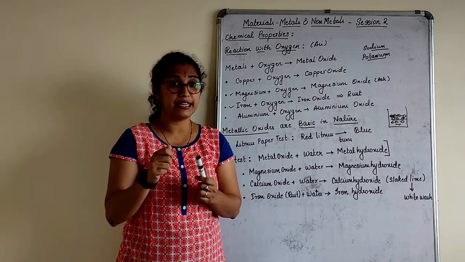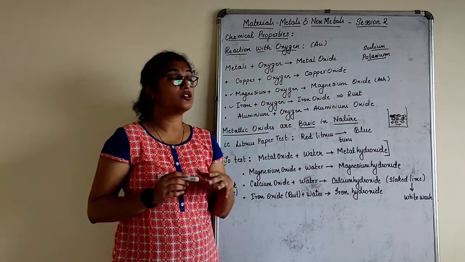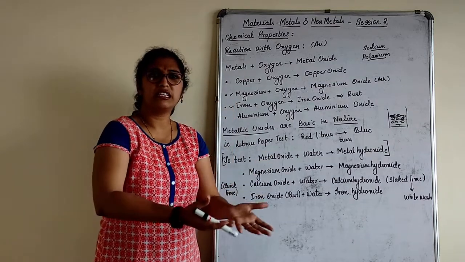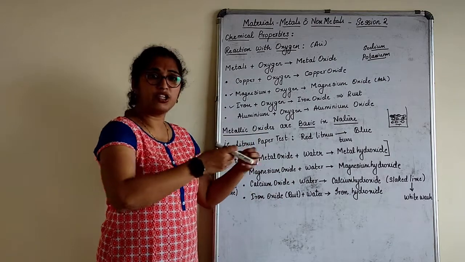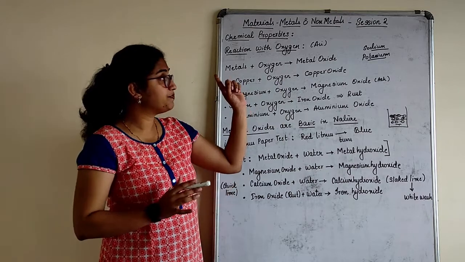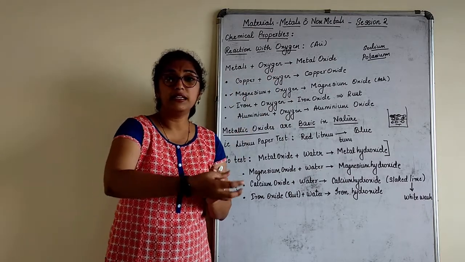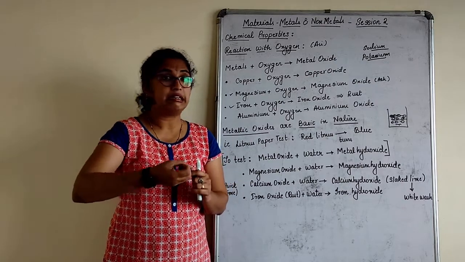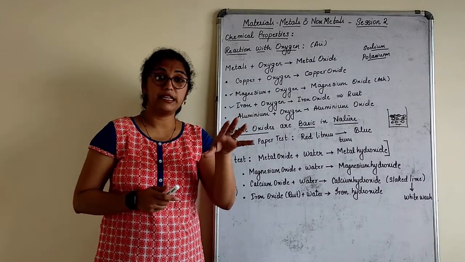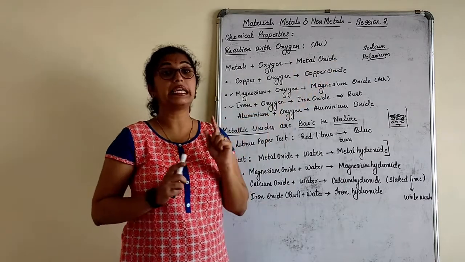You can even cut them with a knife. And they are stored in kerosene. Why is it that we store sodium and potassium in kerosene? Why not? We can just keep them as we keep copper, magnesium, iron, just in the lab like that. Only because it is a highly reactive metal. It reacts with oxygen vigorously. The minute you take the sodium out, it can react with oxygen and can catch fire also. So to keep it in a safe condition, we always keep sodium and potassium in kerosene.